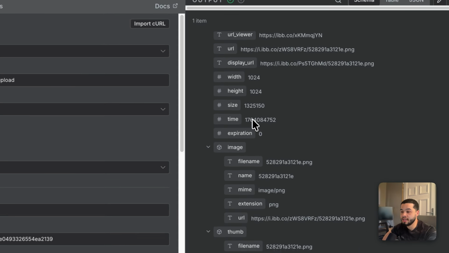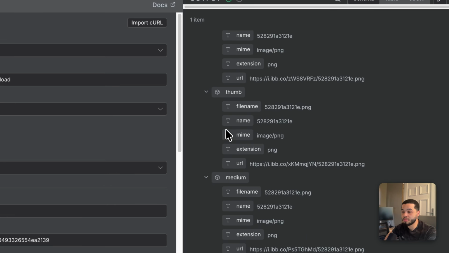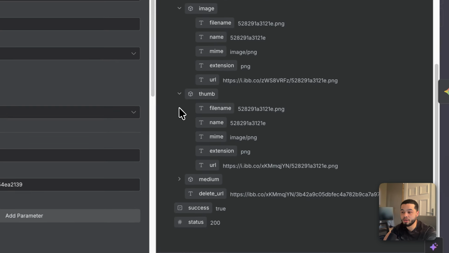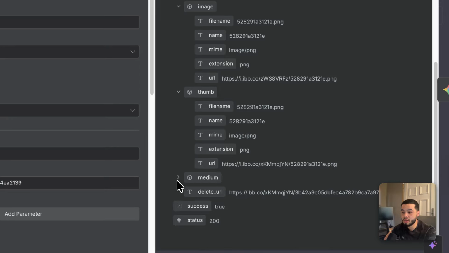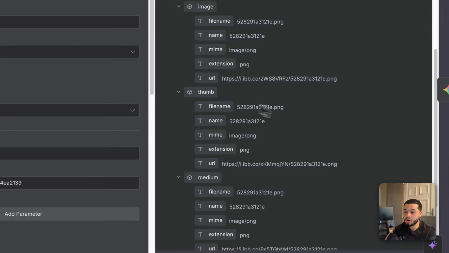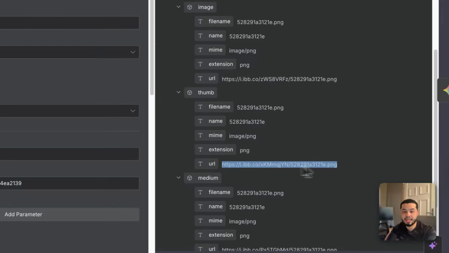So over here in the output, you will see that it automatically outputs an image which is medium. We have medium and we have thumbnail. Thumbnail will basically be the smallest one, and Gmail basically won't notice this one. And you can include that, but it's going to be the least high quality.